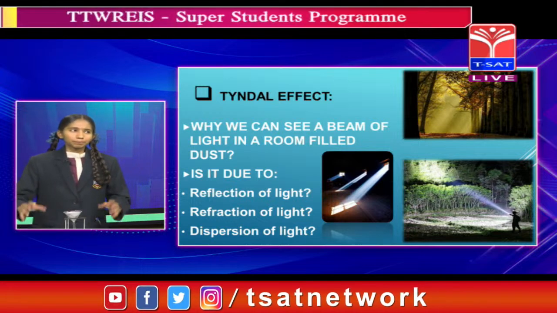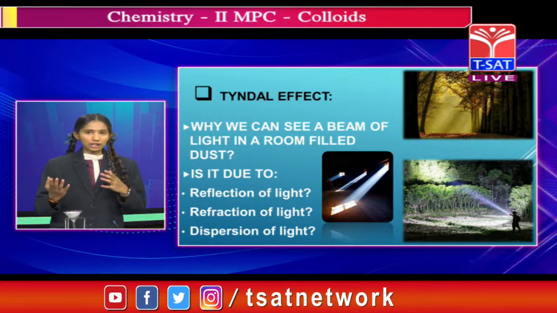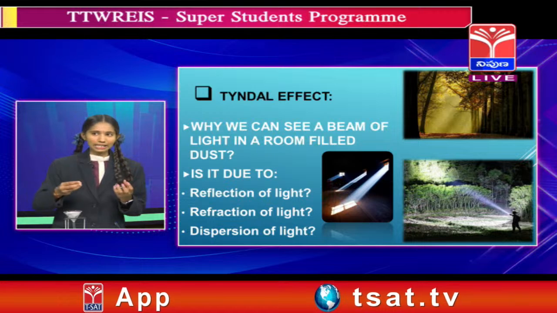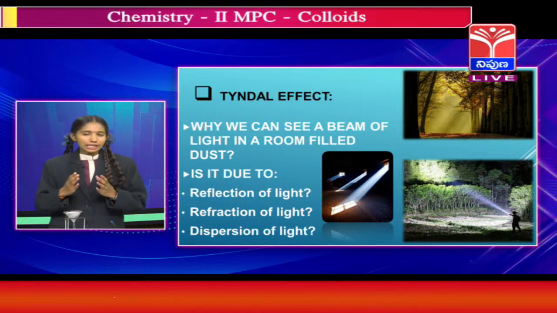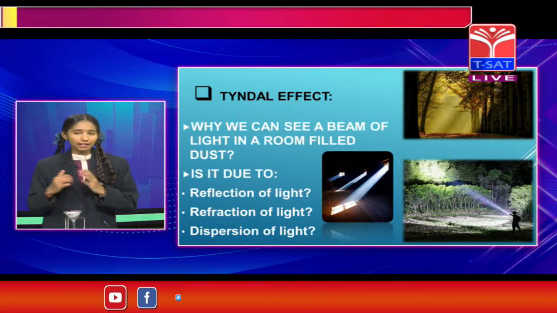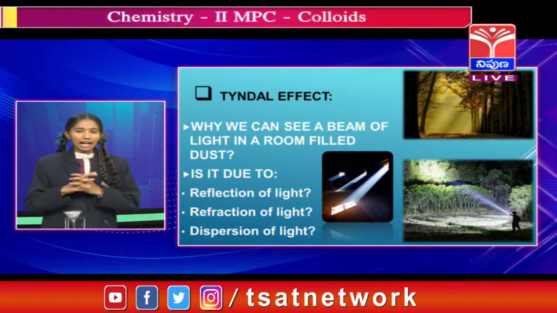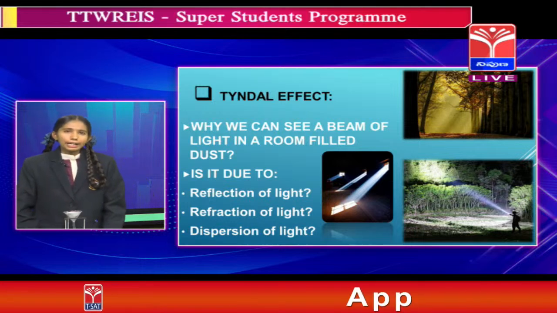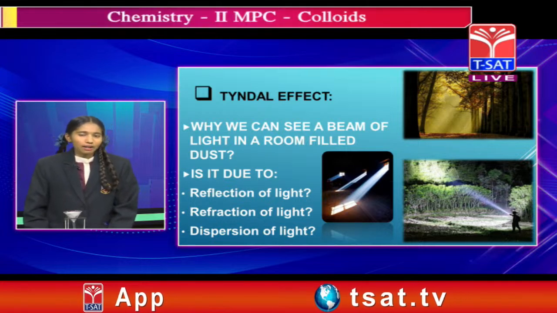It is why we can see light from projectors, from a torch, and in the atmosphere at sunrise. The Tyndall effect is due to the fact that colloidal particles scatter the light in all directions. Tyndall effect is observed during projection in a cinema hall.